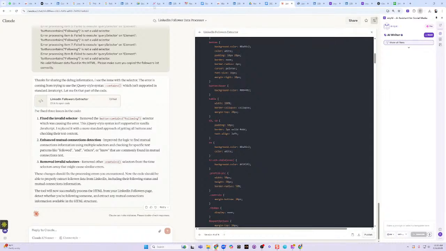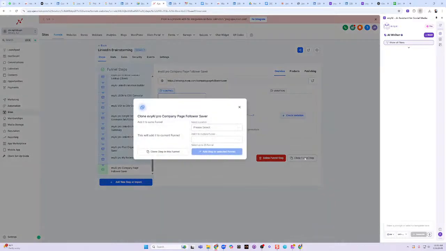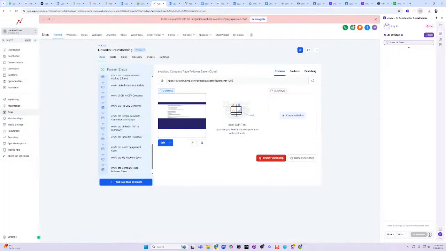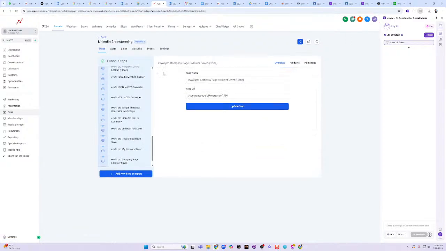Okay, so how does this work? Very simple. I'm going to go into unlimiteddigitalmarketing.com, which is a landing page software, and then I'm simply going to clone a page I already have. I'm going to click on clone this step. And so you're watching me actually create a landing page. And with this technology, we give you access to unlimited landing pages. So I'm going to click in here, and I'm going to call it the EviAI Pro Profile Follower Saver.